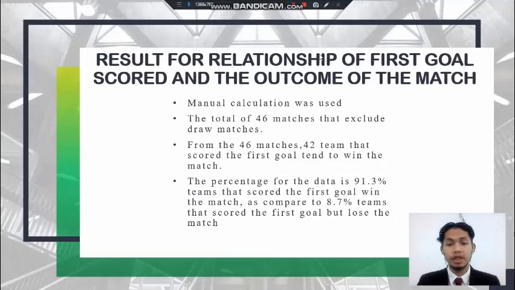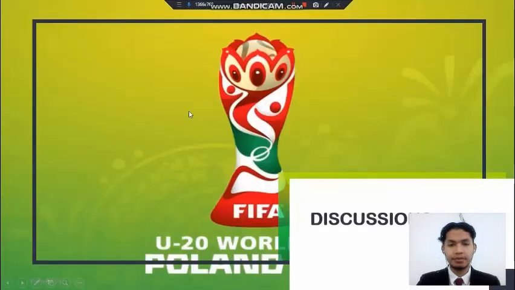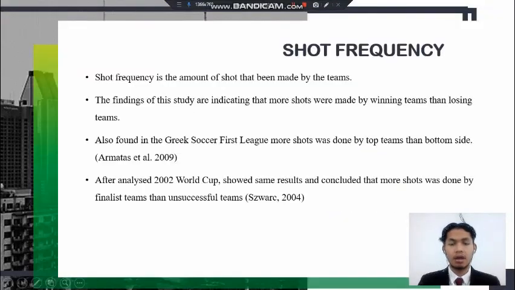Now we will proceed to the discussion. Discussion for shot frequency: shot frequency is the number of shots that have been made by the teams. The findings of this study indicate that more shots were made by winning teams than losing teams.